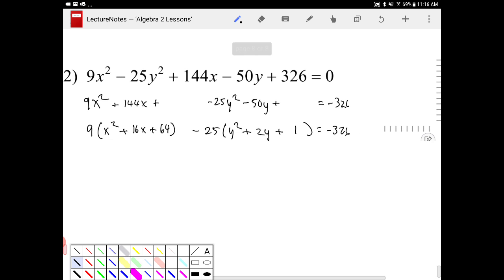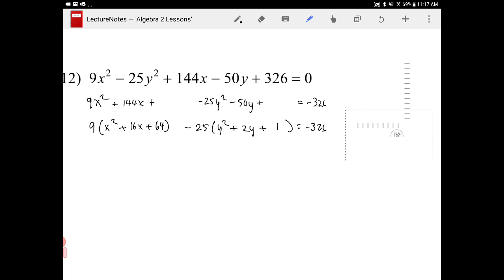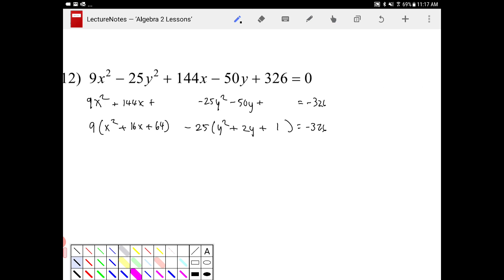I am going to need to add to the other side. I'm going to get rid of this stuff over here because it's distracting. I'm going to add on the other side 9 times 64. And I'm going to subtract 25, because if I distribute the negative 25, I'm really subtracting 25 from both sides.